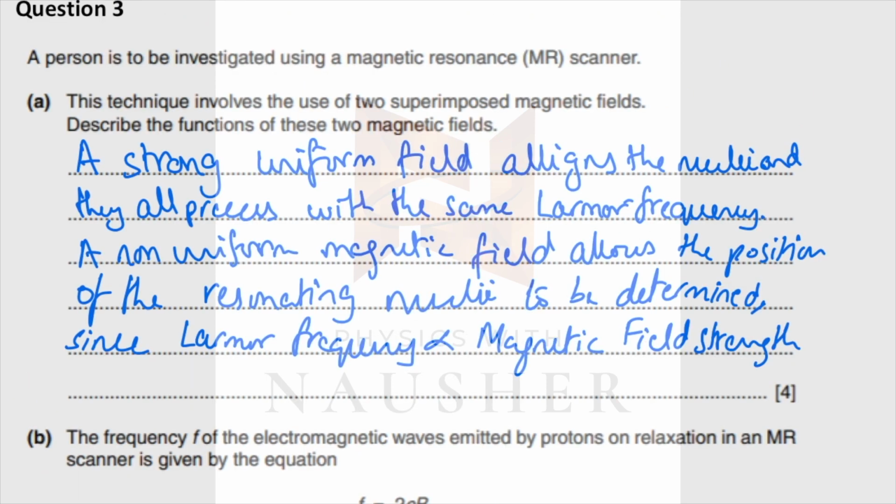Now this we've already discussed in the past papers, but let's do it again. There are two magnetic fields: a strong magnetic field, which is used to align all the hydrogen nuclei so that they all precess with the same Larmor frequency.